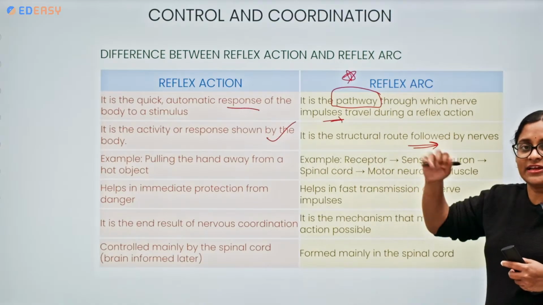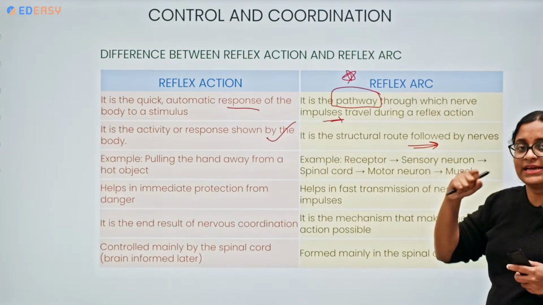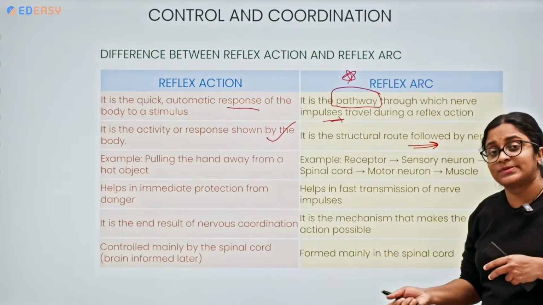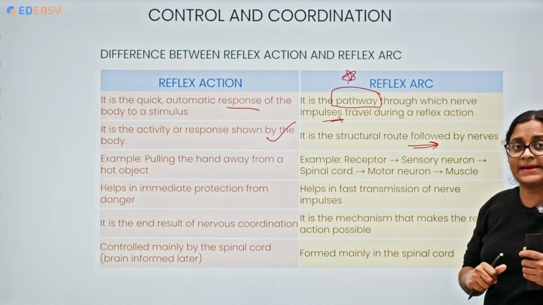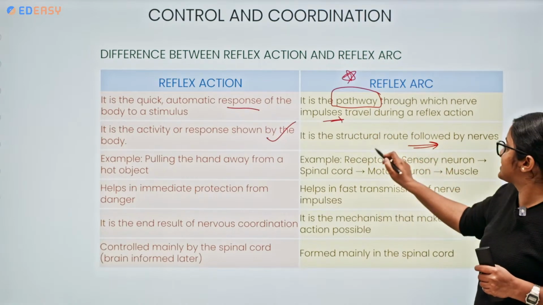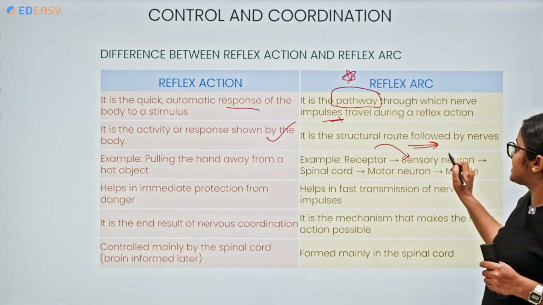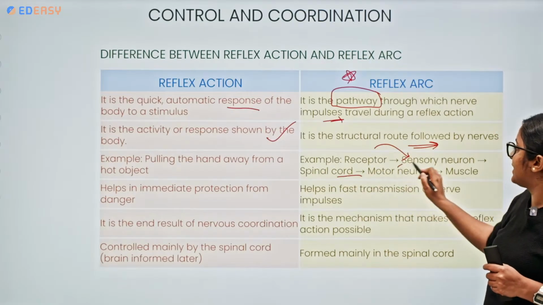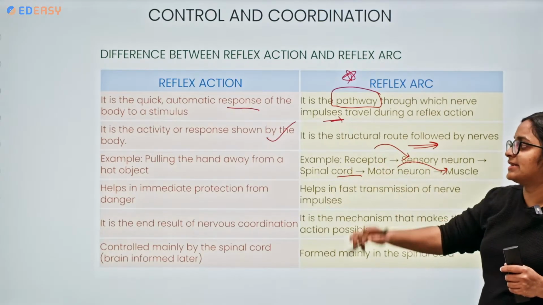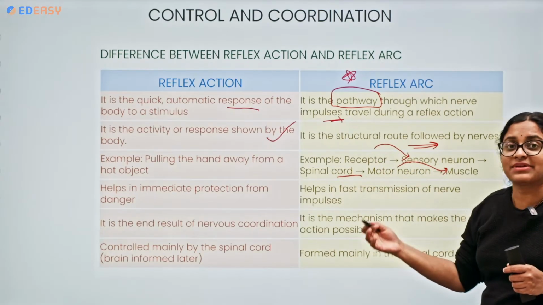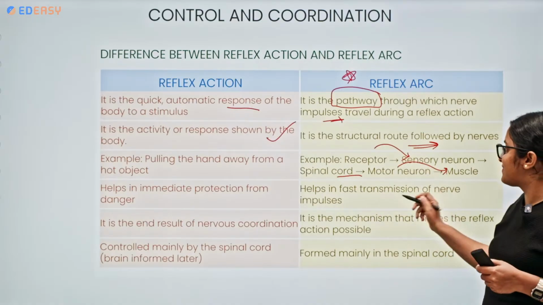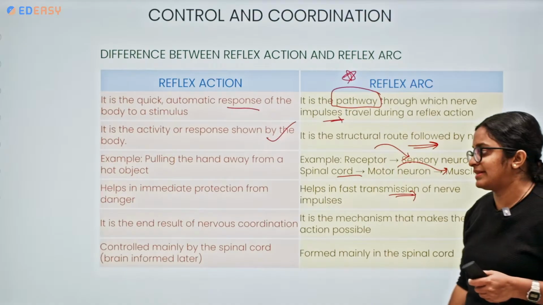Reflex actions are like pulling the hand away from a hot object, blinking of eyes when dust enters, or immediately withdrawing our leg when stepping on a sharp object. Whereas the reflex arc is the pathway from receptor to sensory neuron, from sensory neuron to the spinal cord, then to the motor neuron and to the effector. Reflex action helps in immediate protection from danger, and the reflex arc allows fast transmission of nerve impulses.